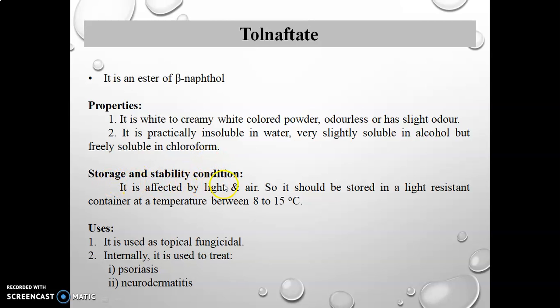Storage and stability condition: it is affected by light and air, so it should be stored in a tightly closed container at a temperature between 8 to 15 degrees Celsius. Uses: it is used as a topical fungicidal. Second use: internally it is used to treat psoriasis and neurodermatitis.